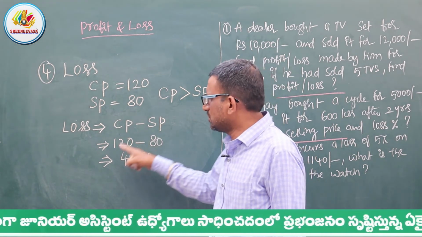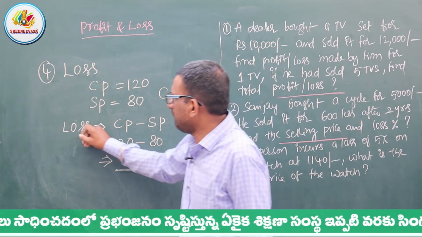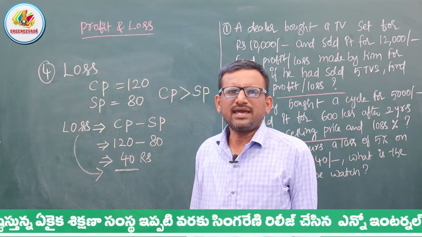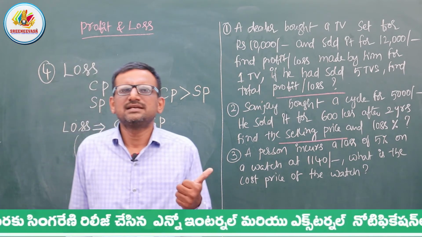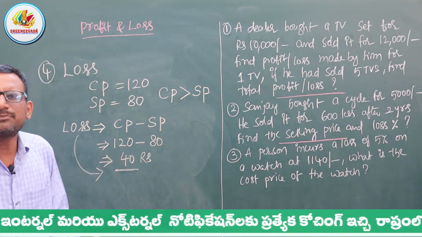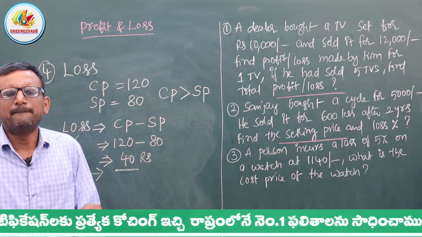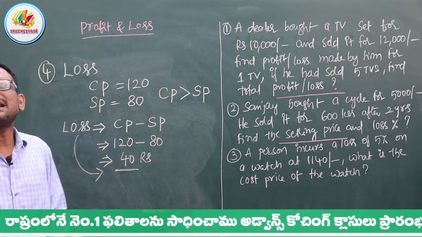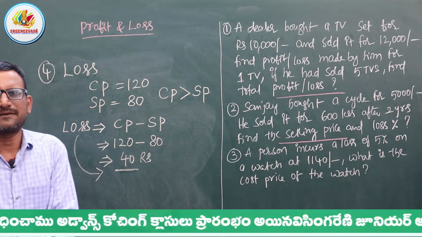Selling price. So 120 minus 80, we are going to get 40 rupees of loss. 40 rupees of loss. Okay? So in this we have the terminology, one is cost price, one is selling price. If I know the cost price and the selling price, based on the comparison between them, definitely I am going to get either a profit or a loss.